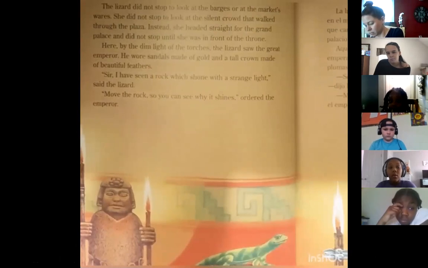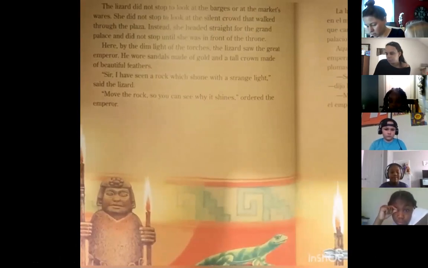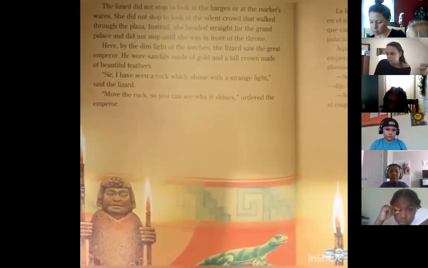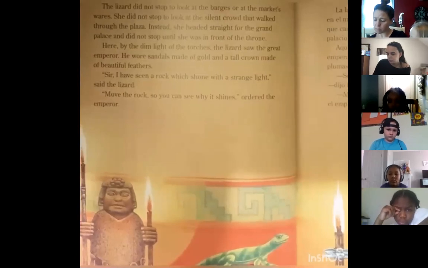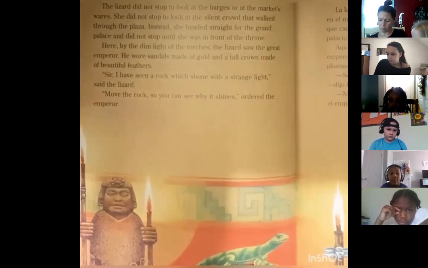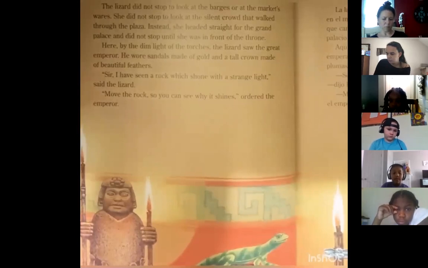"Sir, I have seen a rock which shone with a strange light," said the lizard. "Move the rock so you can see why it shines," ordered the emperor. The lizard did what the emperor had commanded. She returned to where the rock lay and tried to move it. She tried to push it with her 2 front legs and then with her 2 hind legs, but the rock did not move. At last, the lizard pushed the rock with her whole body.